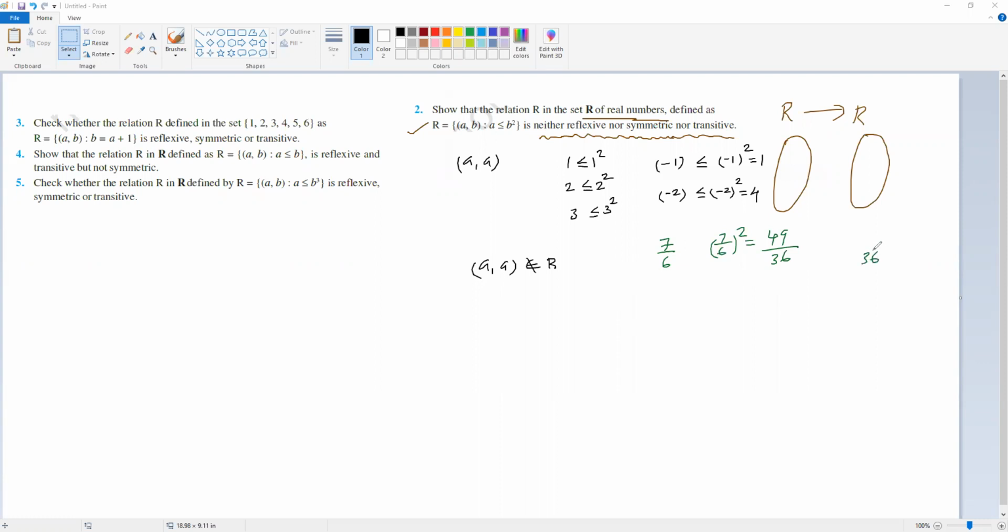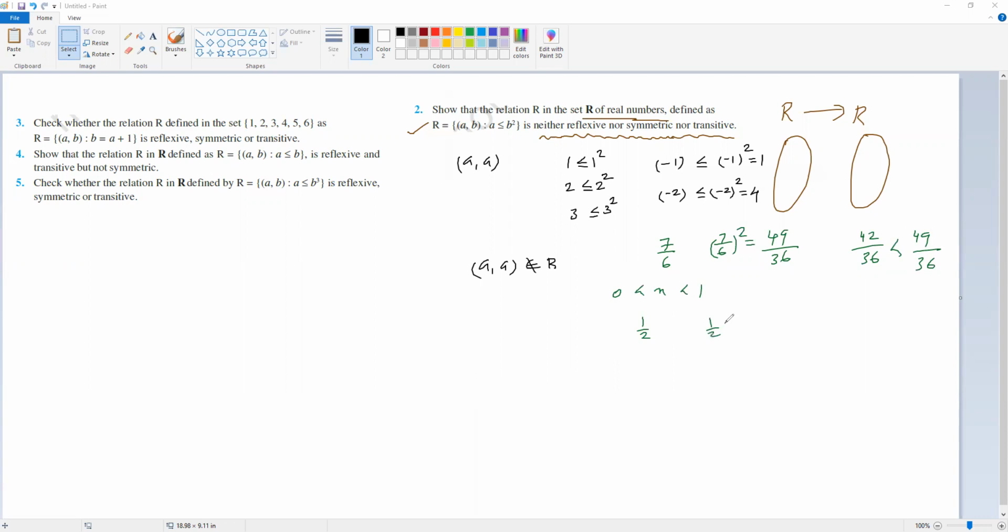Sir, 0 से 1 तक के बीच में? हाँ. Yes, that is a point. 7 को 6 से मल्टीप्लाई करेंगे तो 42, 42/36 and 49/36. So of course it is less. But when you take numbers between 0 and 1, 0 और 1 के बीच में कोई भी नंबर आप ले लो, जैसे 1/2, as Rohini said, 1/2.